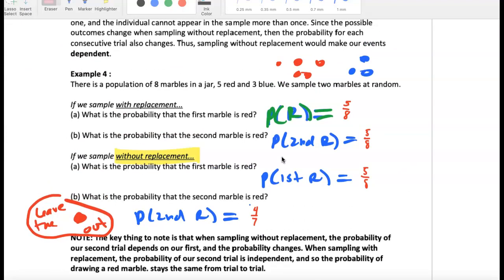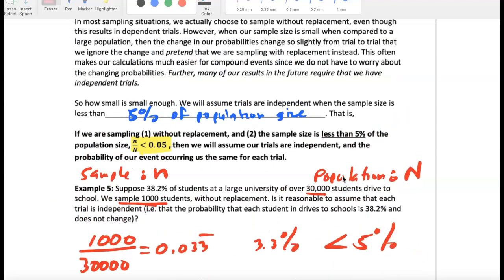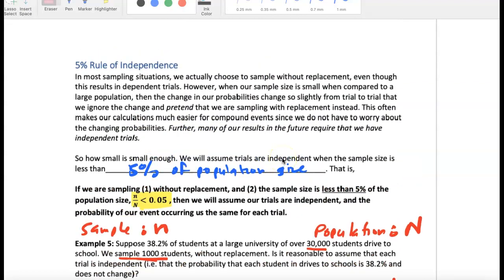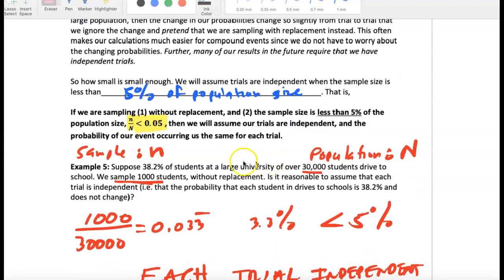All of this is connected to what we call the 5% rule of independence. Calculations are much easier to do if we assume independence between events, especially as we're sampling people from the world and collecting data. So if we are sampling without replacement, and the sample size is less than 5% of the population, there's a little calculation you can do. Then we assume trials are independent.